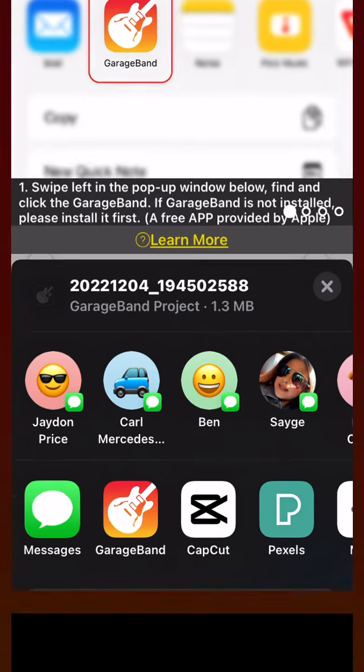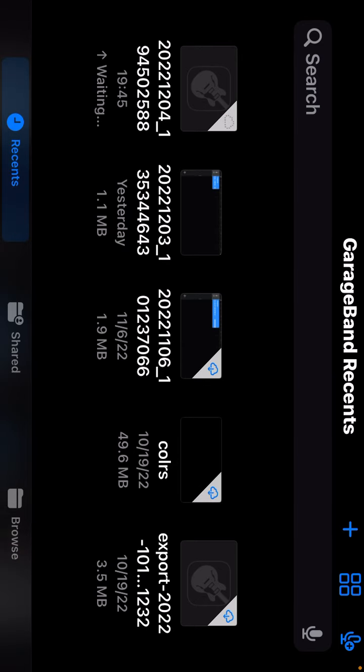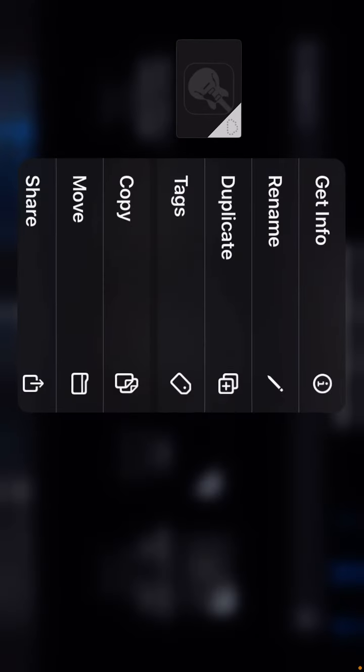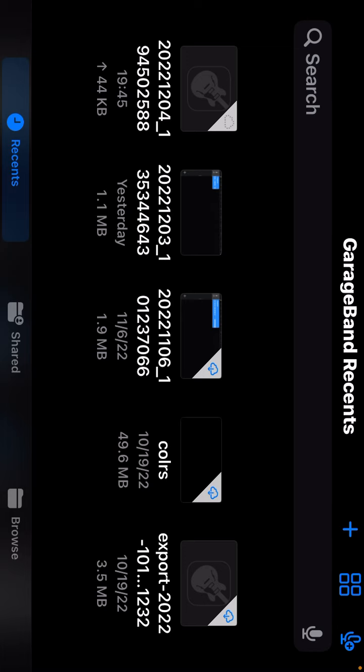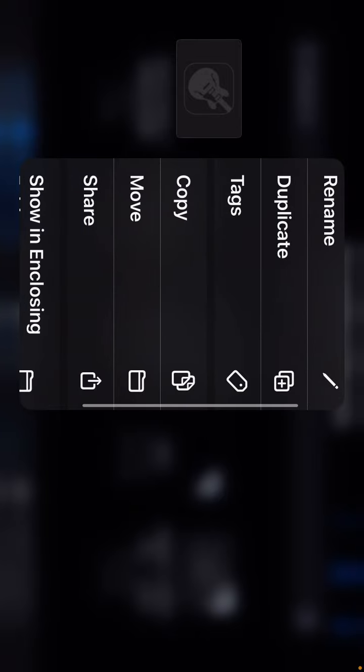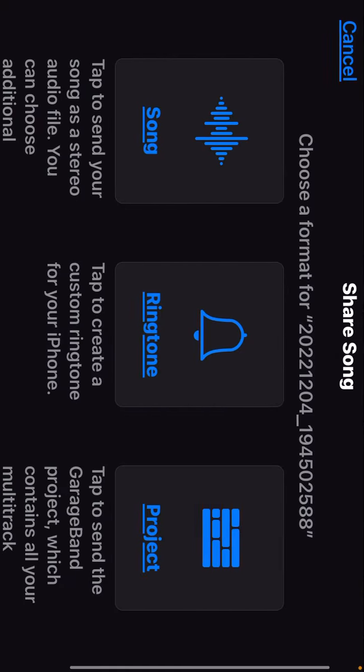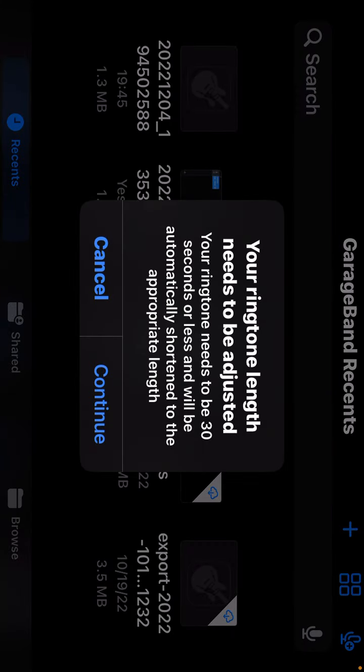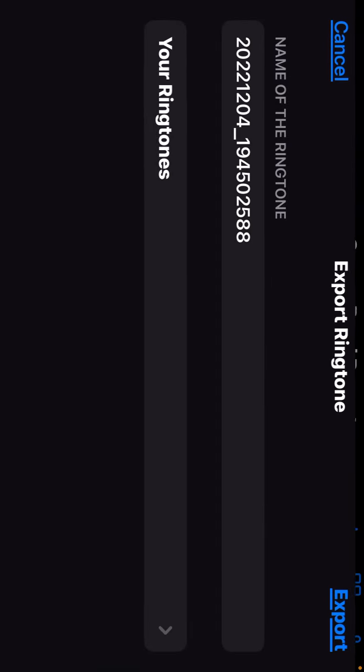Then you're gonna go to GarageBand. And then you're gonna hold. Wait, hang on. Oh, it doesn't go vertical. Sorry if it's sideways, by the way. Just flip your phone sideways, or move your head, sorry. Go to share, go to ringtone, go to continue.